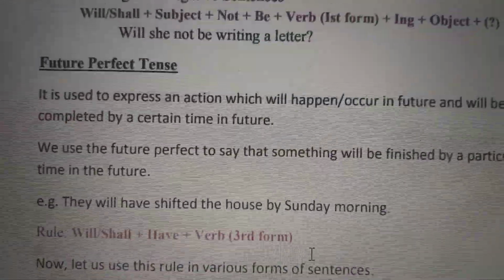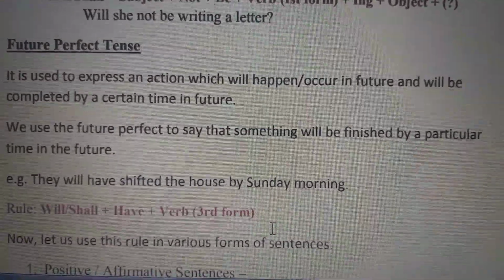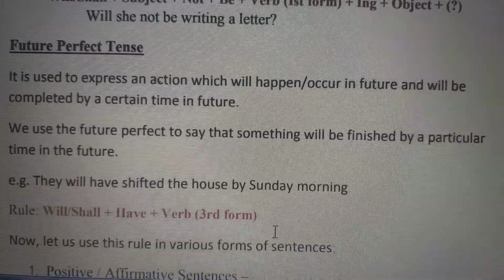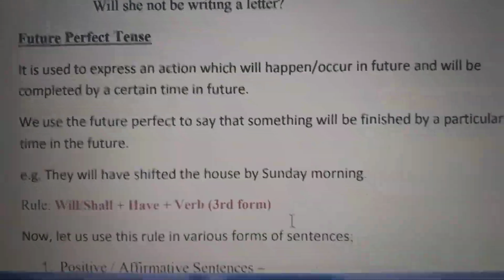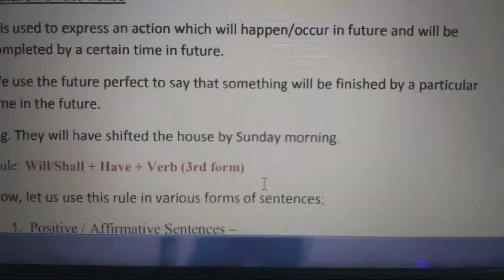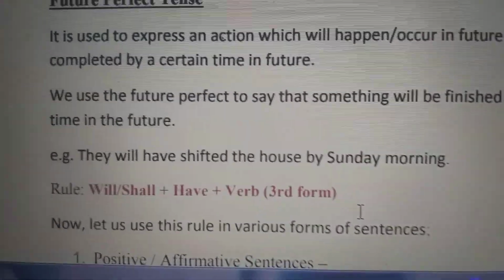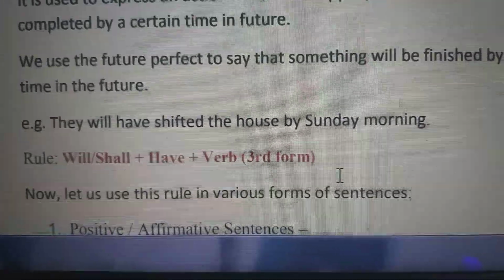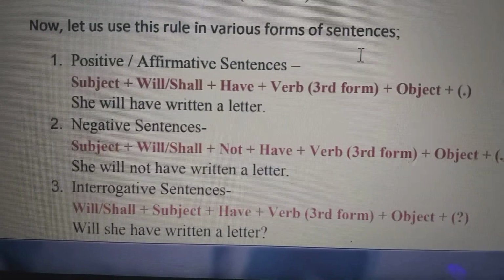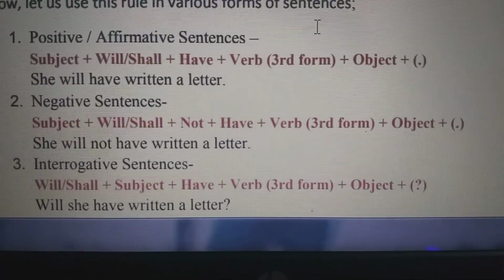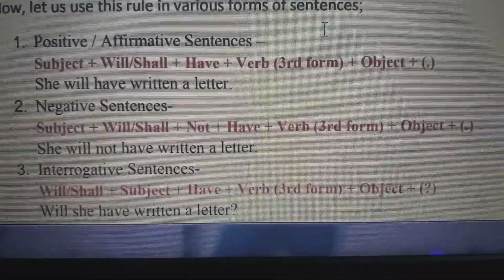Next comes future perfect. It is used to express an action which will happen or occur in future and will be completed by a certain time in future. That means it will be completed. We use the future perfect to say that something will be finished by a particular time in the future. So in this also, we write will or shall plus have. So in positive affirmative sentences, it will be she will have written a letter.